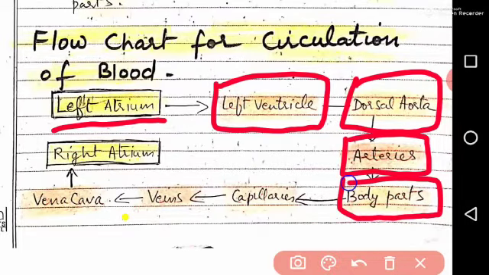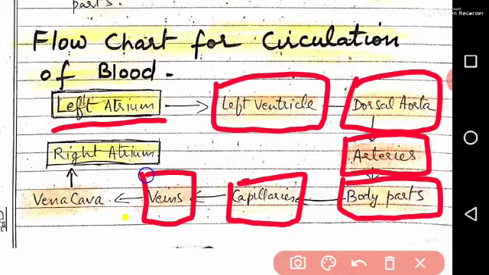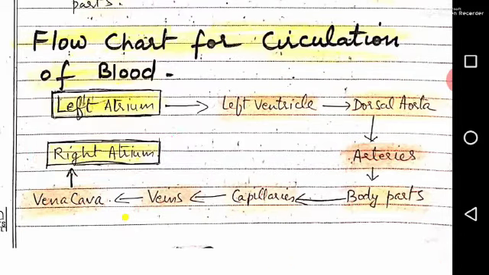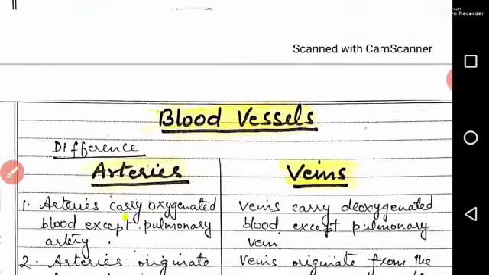From the various body parts it is sent to capillaries. From the capillaries the deoxygenated blood from various parts is collected into different veins. These different veins join to form the vena cava. The anterior and the posterior parts of the body pour their blood into the superior and inferior vena cava, and then it is poured into the right atrium. So this is the flow chart for circulation of blood.